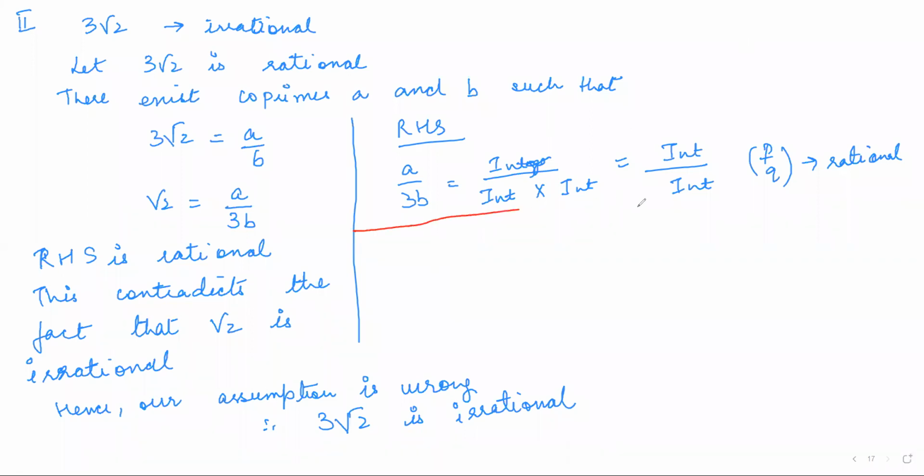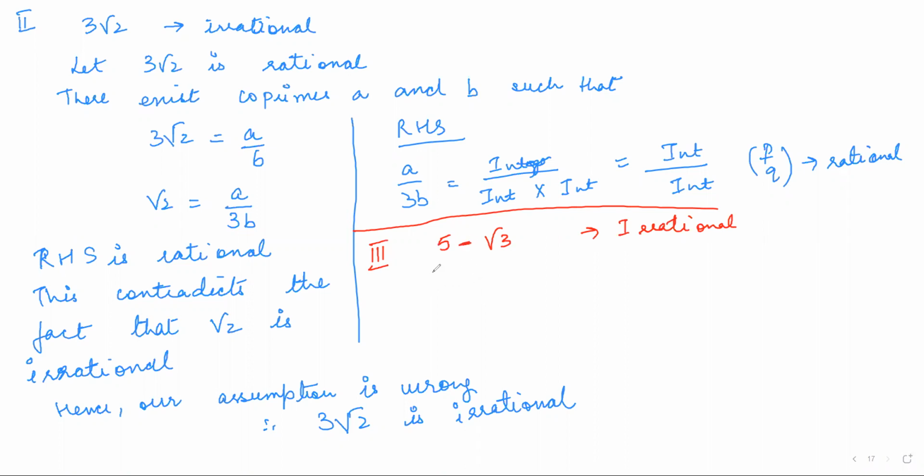Now, the next type of question, which you can say is the third type, you can have numbers like 5 minus under root 3. So one number you can see is rational, the other is irrational. Combined, you have to show it as irrational, right? Prove that 5 minus under root 3 or 5 plus under root 3 is irrational.